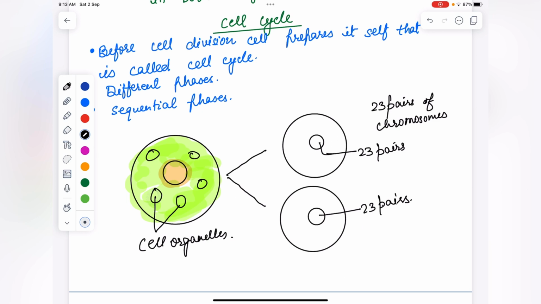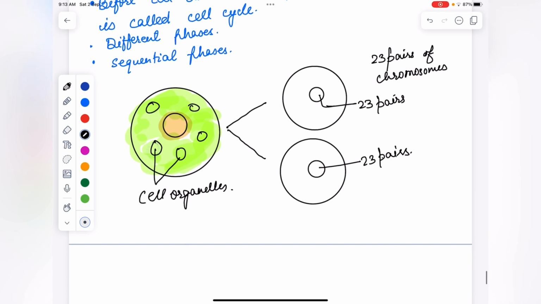Duplication of cell organelles, DNA replication, etc. will occur during a specific stage of the cell cycle. The cell cycle is the period between the formation of two daughter cells and their further division.